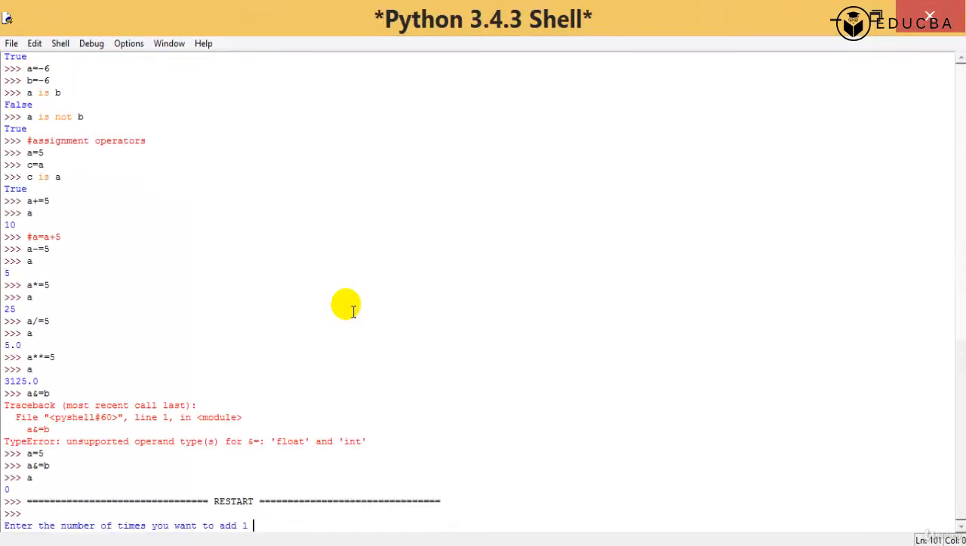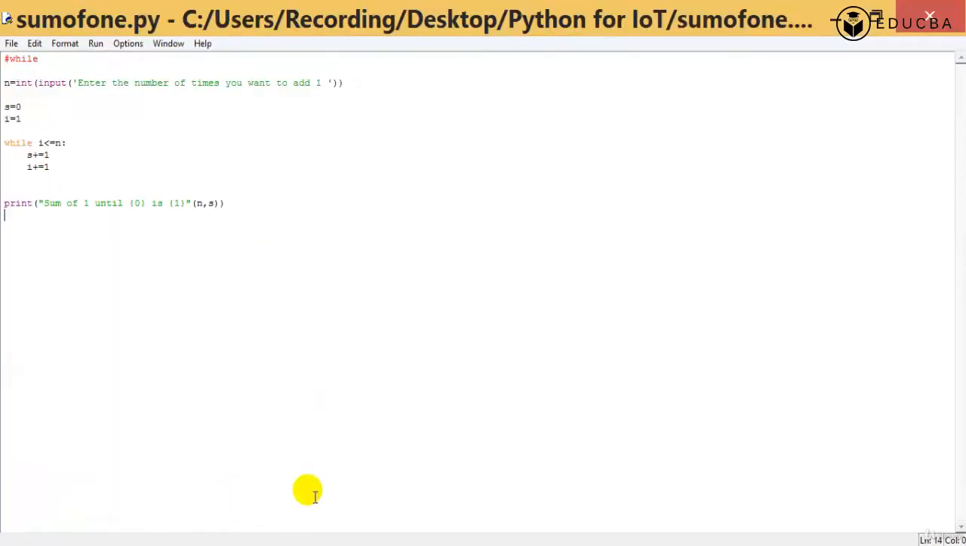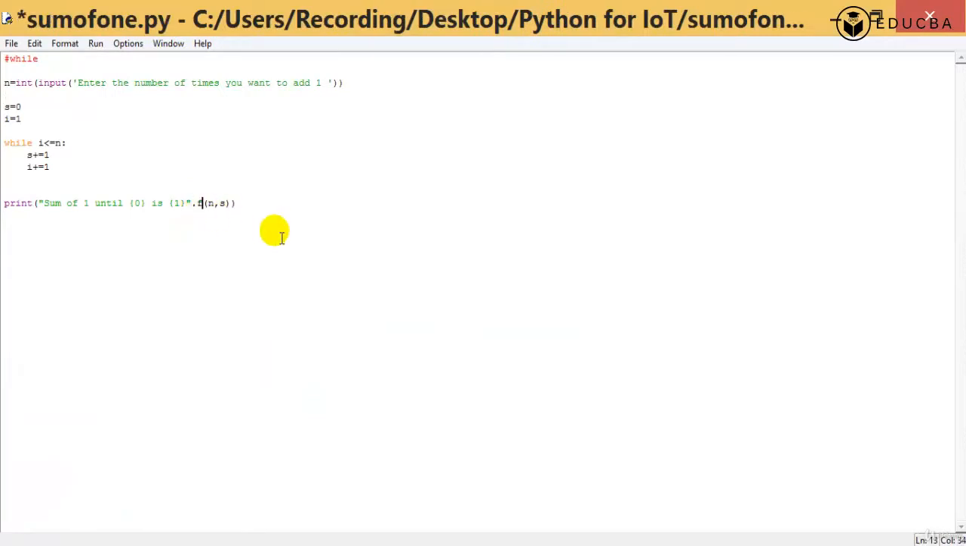It says enter the number of times you want to add 1. I want to add 100 times. It says sum of 1 until string str object is not callable. What is this error? Oh, I'm so sorry, I need to say dot format. I forgot. Dot format n comma s.